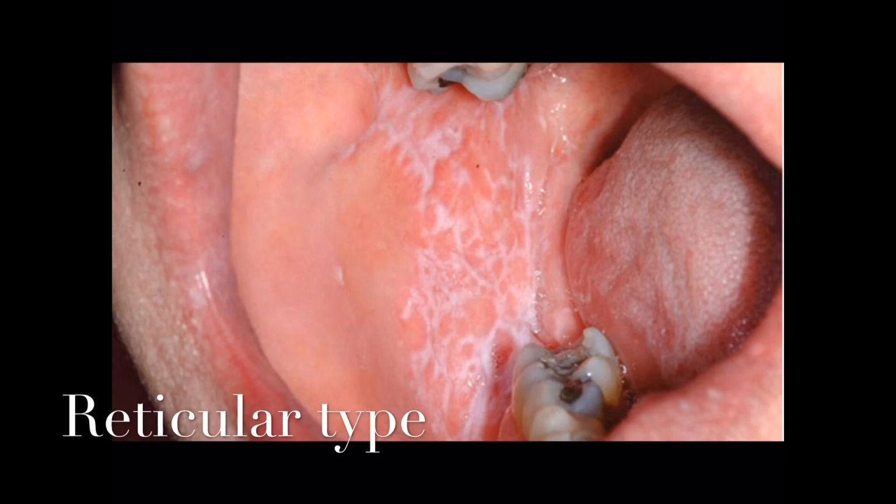Based on that, the first most important type of oral lichen planus is the reticular type. As you can see in this image, the reticular type of lichen planus shows fine white radiating lines which form a network-like pattern. These radiating white lines are non-scrapable and don't disappear on stretching. Usually it is present bilaterally and the most common site is the buccal mucosa. This type of lesion is asymptomatic, or sometimes the patient might have mild discomfort or roughness in that particular region.